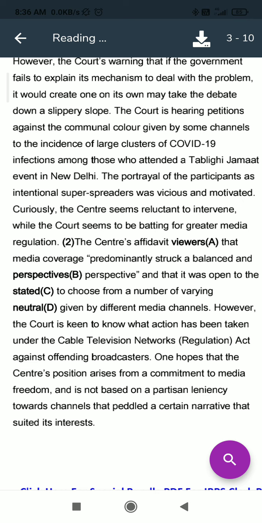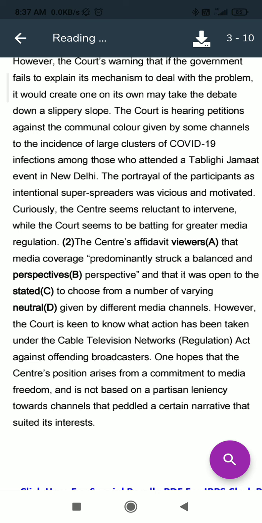So here we can see that A and C will replace each other and B and D will also replace each other. So the correct sentence will be: The center's affidavit stated that media coverage predominantly struck a balanced and neutral perspective and that it was open to the viewers to choose from a number of varying perspectives given by different media channels. Okay, so this will be the correct form, and you can see that these questions are very easy because we can solve these questions if we have the good habit of reading.